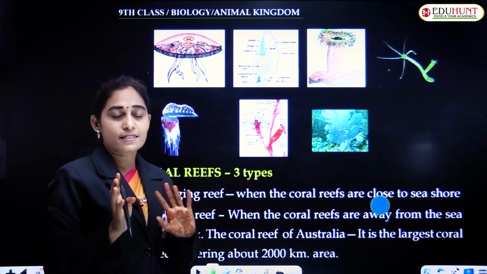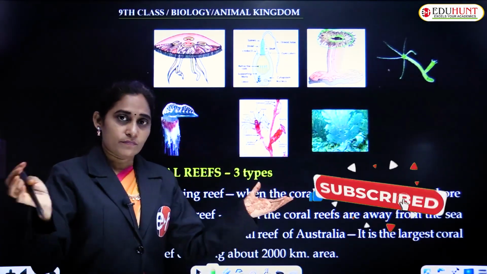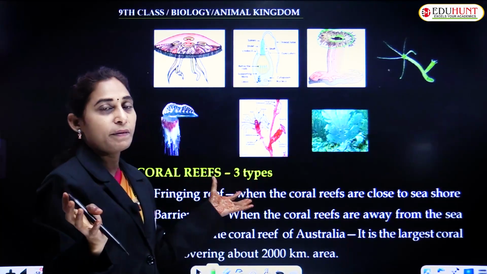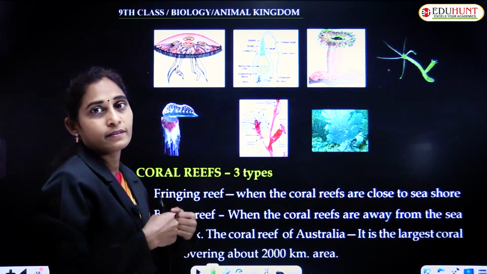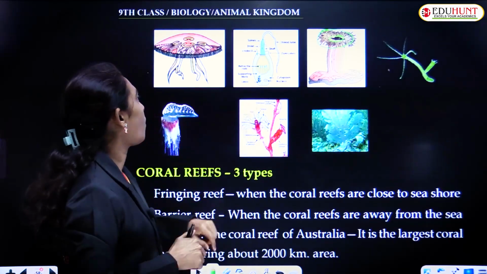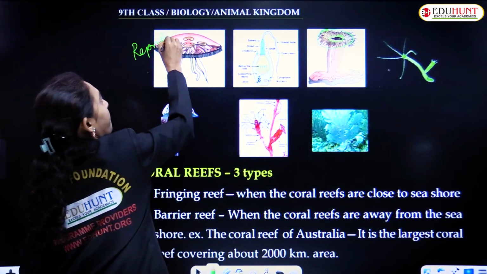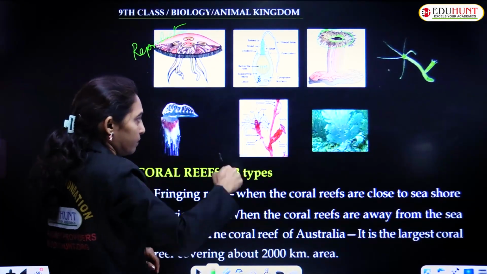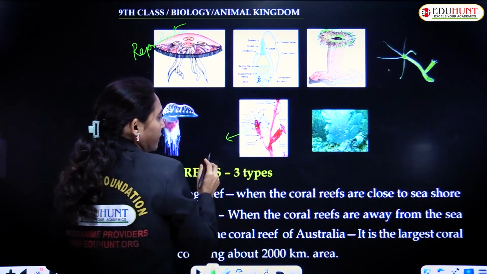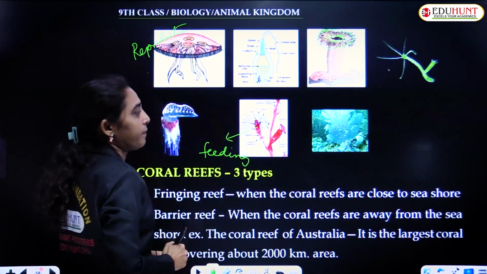With the tentacles they create water currents, and all the food that comes towards the mouth will be captured immediately and swallowed. So this is the feeding form, and the other is the reproductive form. You can see it is the polyp stage, which is a feeding form. Okay.